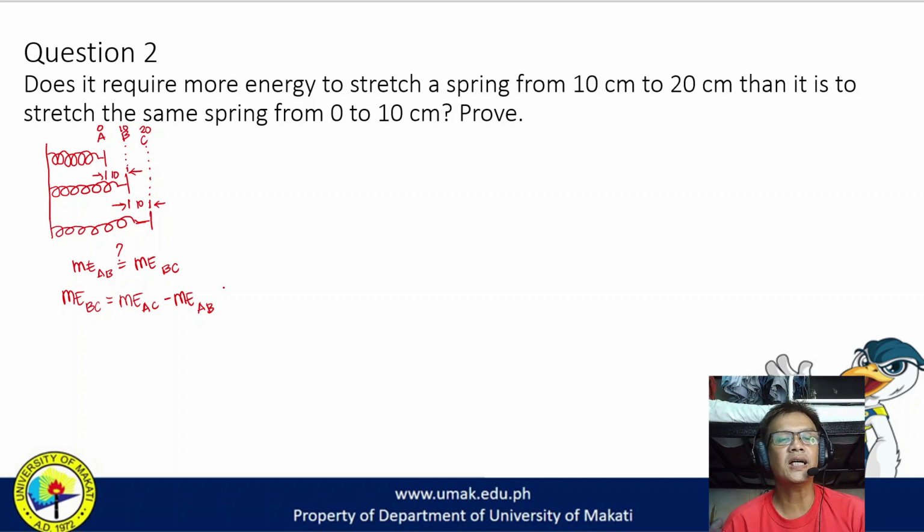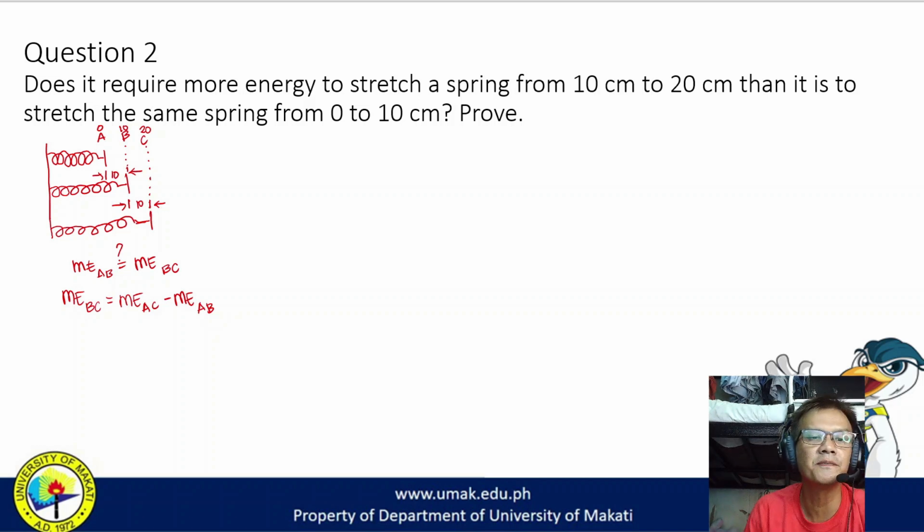Okay? So, tatanggalin natin mechanical energy from A to B para makuha natin mechanical energy na ginamit from B to C. Okay? Kasi wala namang B to C lang agad. Kasi may stretching, hindi naman babalik sa zero, may stretching na siya. Kumbaga, may potential energy na siya at point B. So, kailangan matanggal natin potential energy niya at point B, yun ay consider natin zero point, para makuha natin ano mechanical energy na meron from B, in-stretch natin to point C. Okay, that's how we solve this.